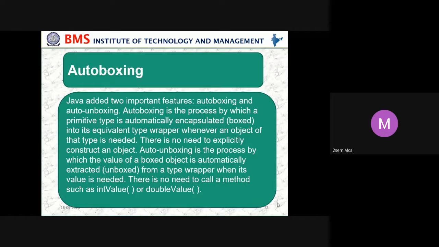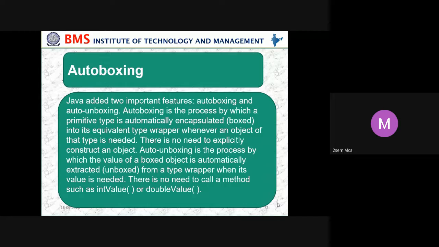Java added two important features, autoboxing and autounboxing. Autoboxing is the process by which a primitive type is automatically encapsulated, that is boxed, into its equivalent type wrapper whenever an object of that type is needed. There is no need to explicitly construct an object. Autounboxing is the process by which the value of the boxed object is automatically extracted, that is unboxed, from a type wrapper when its value is needed. There is no need to call a method such as intValue or doubleValue.